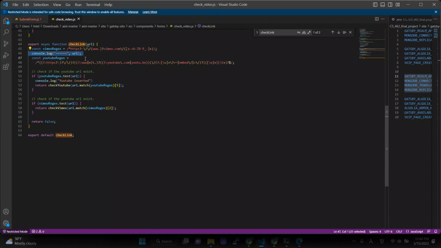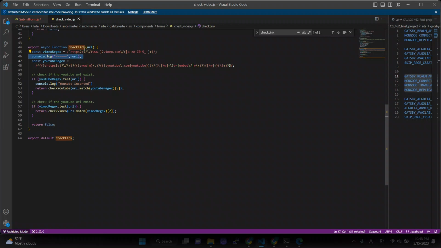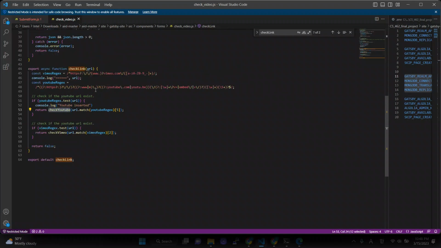So let me guide you through the code step by step. When check link is activated by the user submitting the URL, I make it detect whether it is a YouTube or a Vimeo video. The way it does this is, if the URL contains the name YouTube or Vimeo, then I make it go into the check YouTube or Vimeo function. But this time, let's go to the YouTube function.